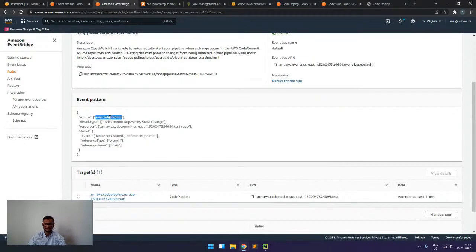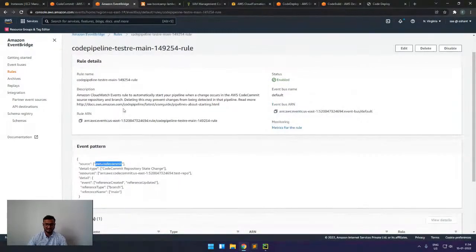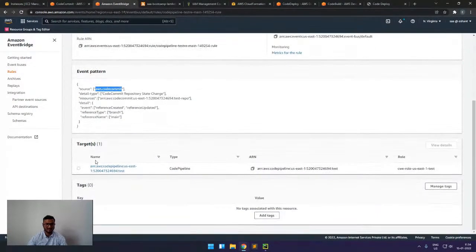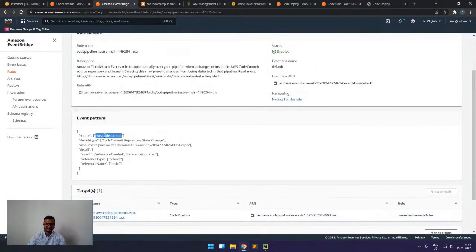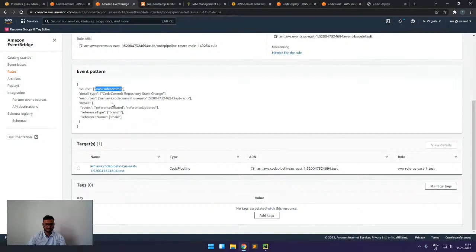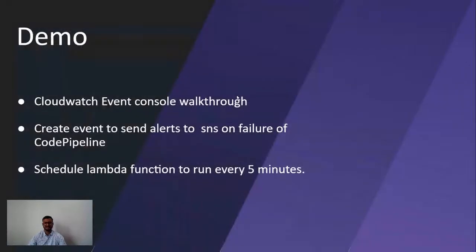So if something happens in this CodeCommit, then my CloudWatch event will come to know, and it will trigger my CodePipeline as a target. So in this manner, the whole automation works. So we can see the importance of CloudWatch in the world of automation.